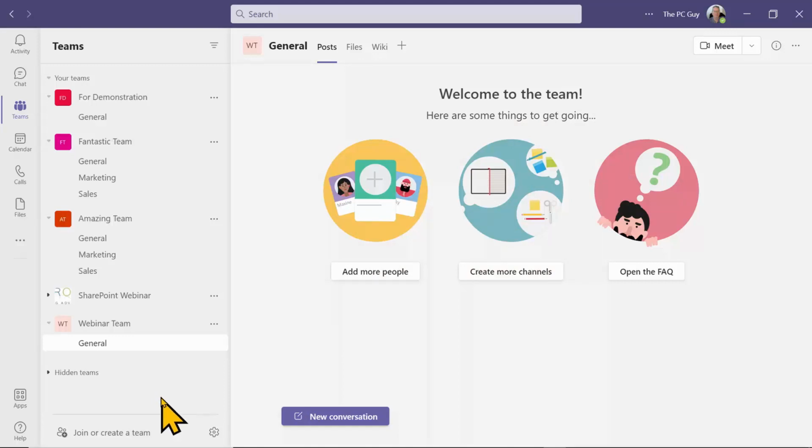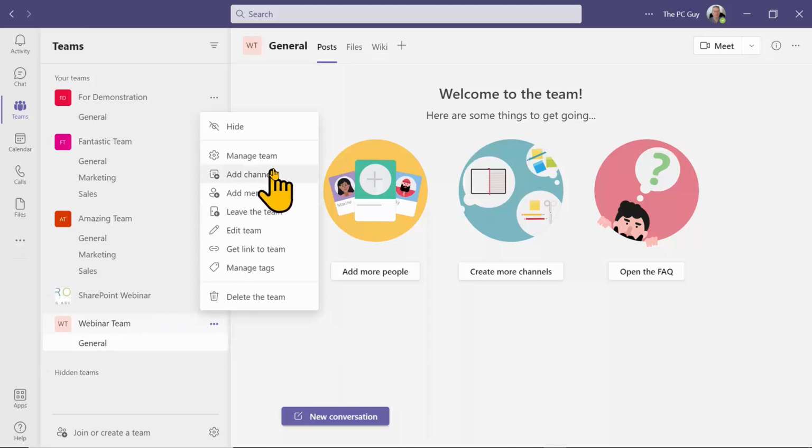Now I'd like to show you how to add a channel onto that team. So the channels might be for a different division or a different department or a different project for that team. It's always going to come with the General channel, and then watch what I'll do. So I'm going to go to the webinar team, I'll click the three dots, and then I can say Add a channel, among other settings.